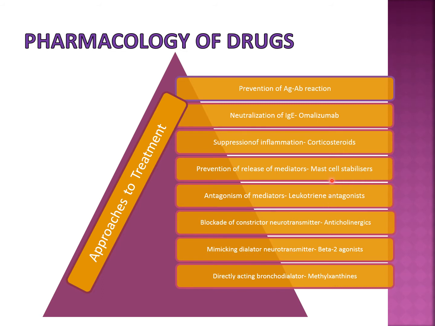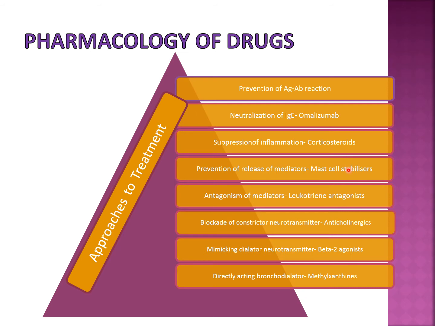Next is prevention of release of mediators from mast cells. Now IgE reacts with the antigen, and that complex is attached to the mast cells. What is the next step? Degranulation of mast cells. We can prevent the degranulation of mast cells, meaning granules releasing from the mast cell, and that is done by the drug called mast cell stabilizer.